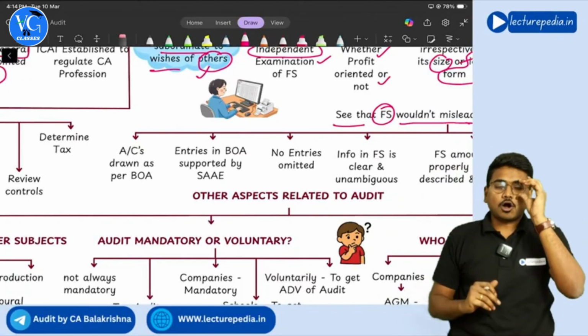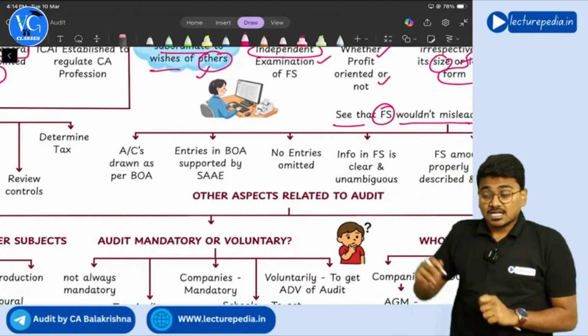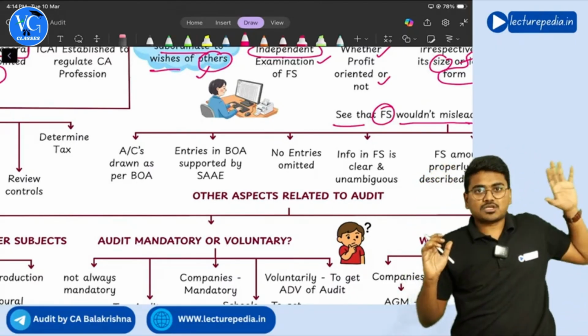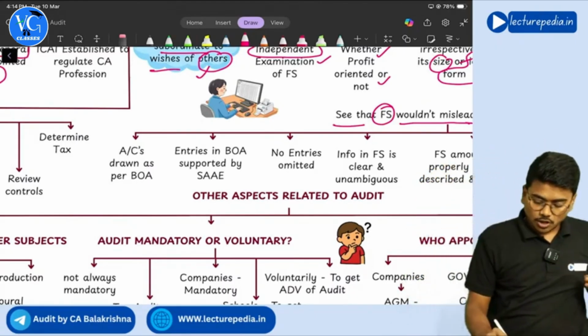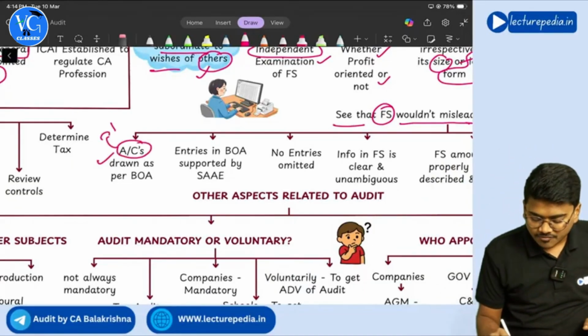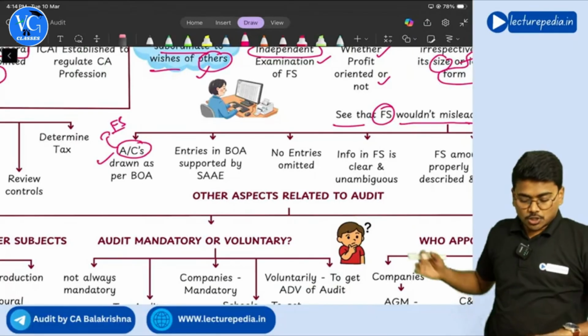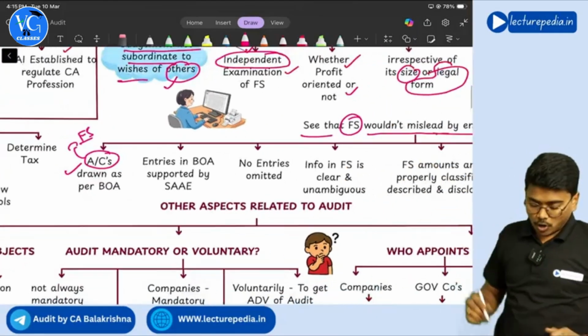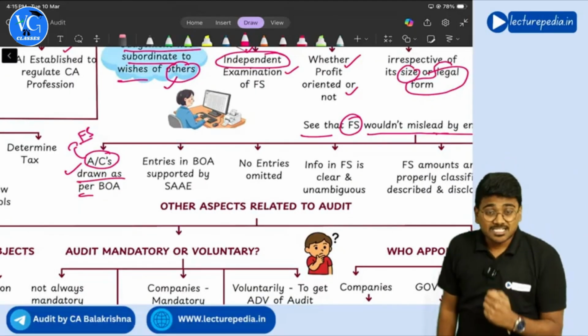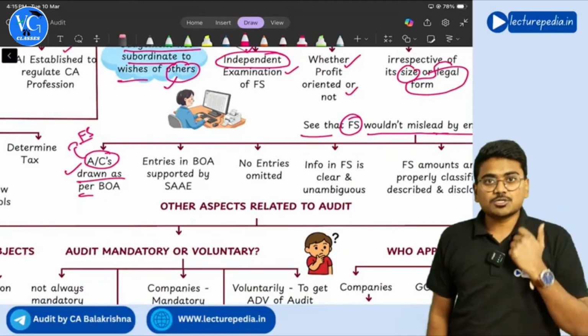So the auditor always ensures that the financial statements are in line with the books of accounts. So that is the first thing the auditor sees. Here accounts means nothing but financial statements. So the financial statements are drawn as per books of accounts. That's what the auditor will see in the first place.